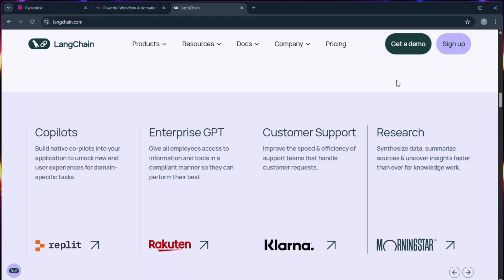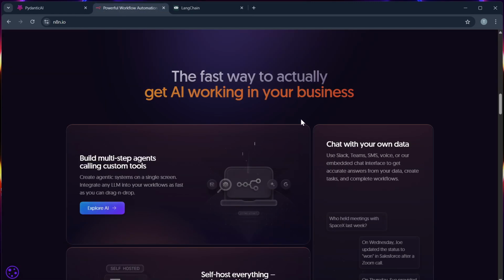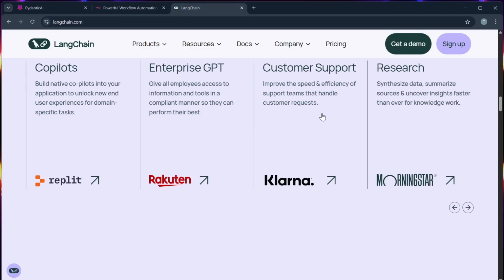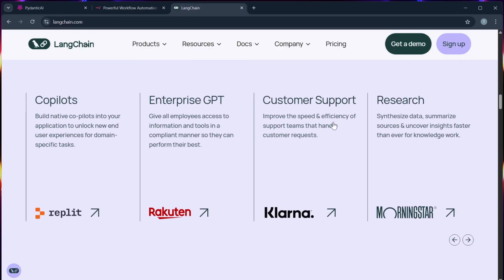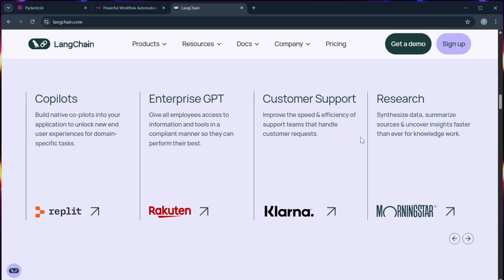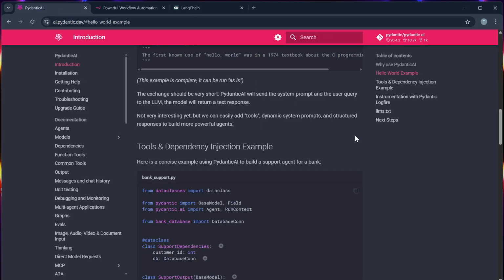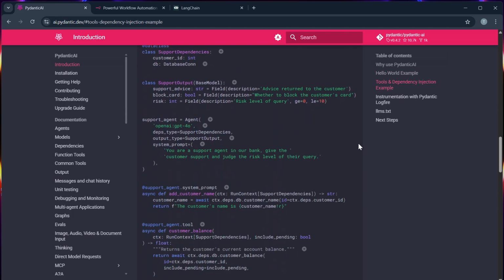Number four, integration ecosystem. n8n wins in integration ecosystem because it has 400 plus integrations, while LangChain integrates with major models, tools, and frameworks like Pinecone, ChromaDB, OpenAI, and Hugging Face, while Pydantic AI currently relies more on custom code than third-party integrations.